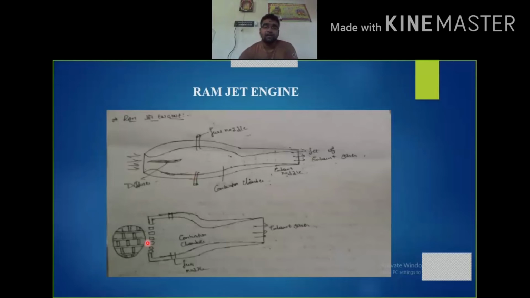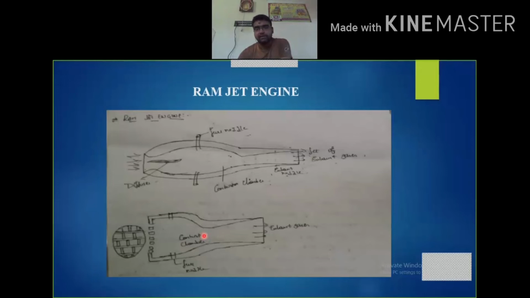And one thing we have to consider is the shutter valves, which are present in front of the diffuser. These regulate the atmospheric air, preventing it from entering the combustion chamber excessively. When there is a pressure difference in the combustion chamber, the shutter valve opens or closes according to that pressure difference. I mean, these are operated automatically according to the pressure difference present in the combustion chamber.